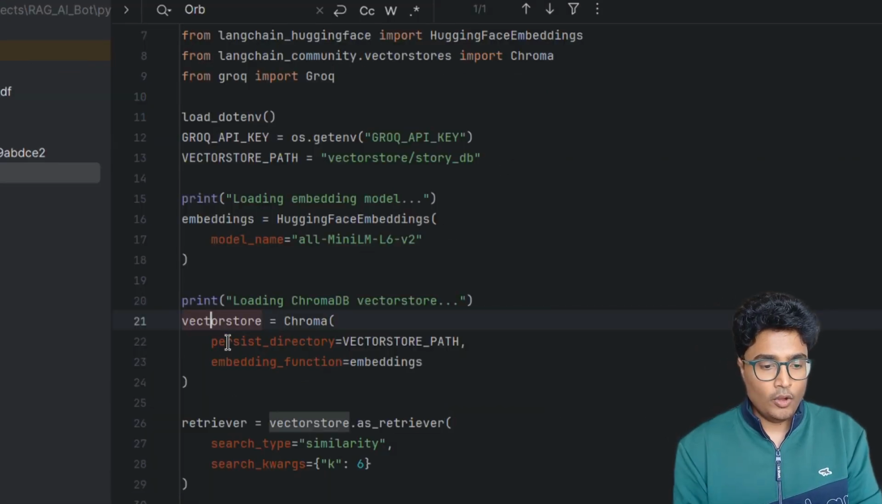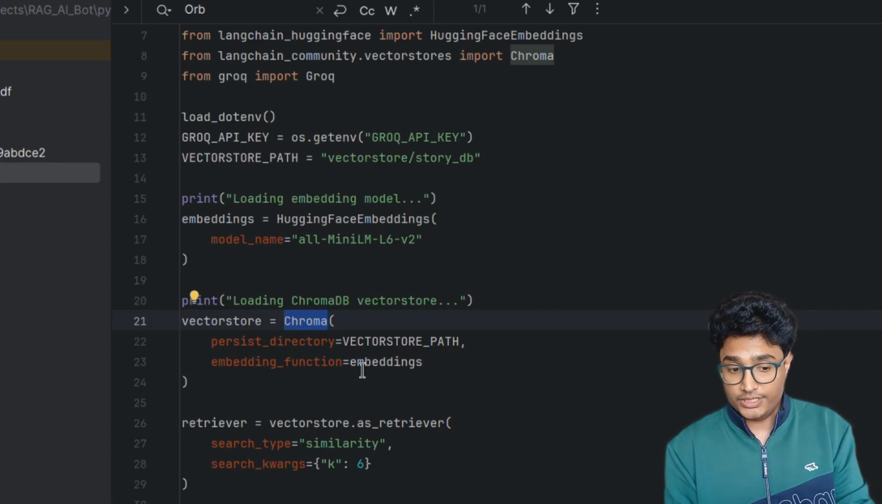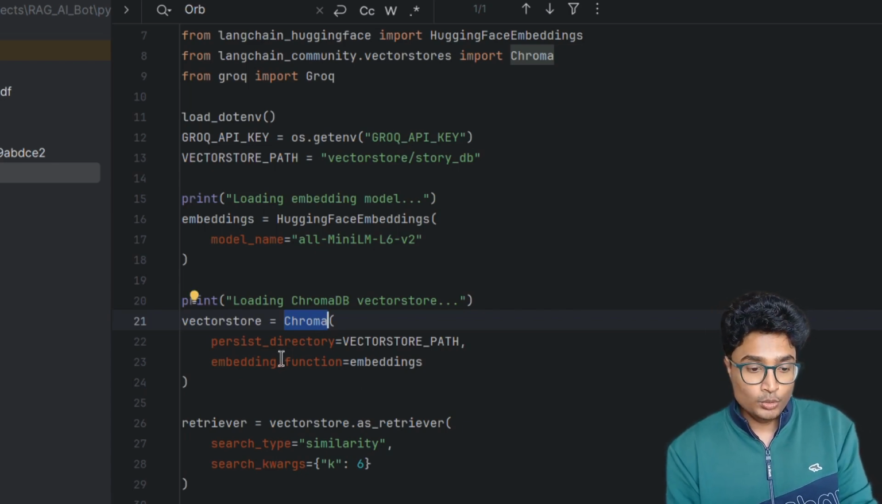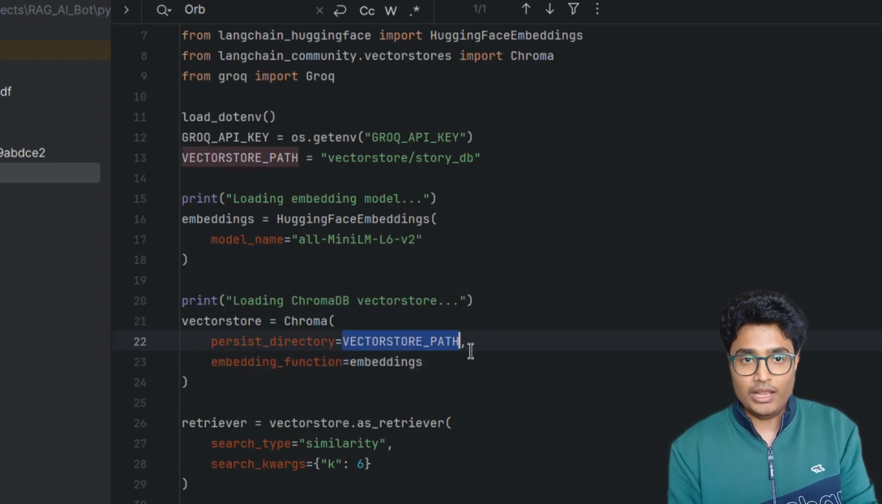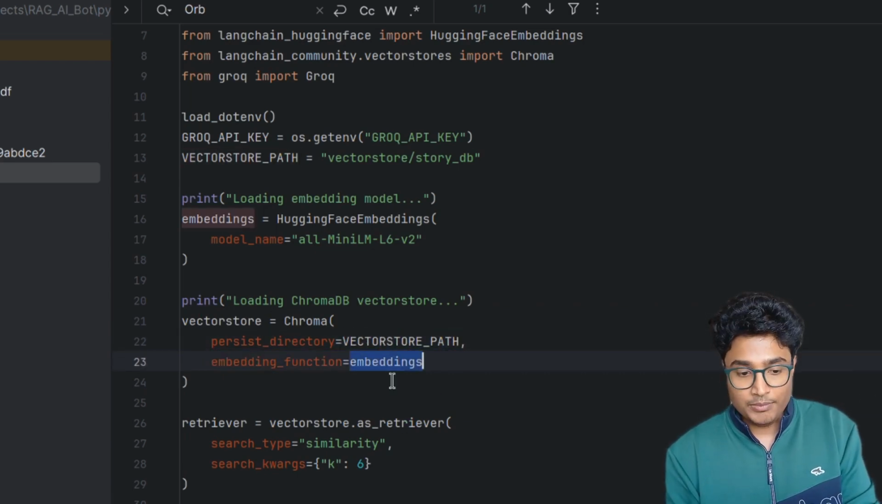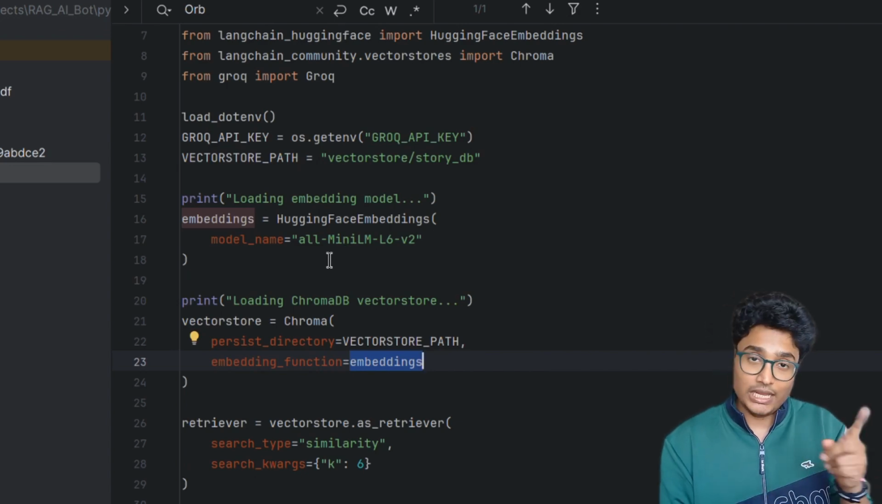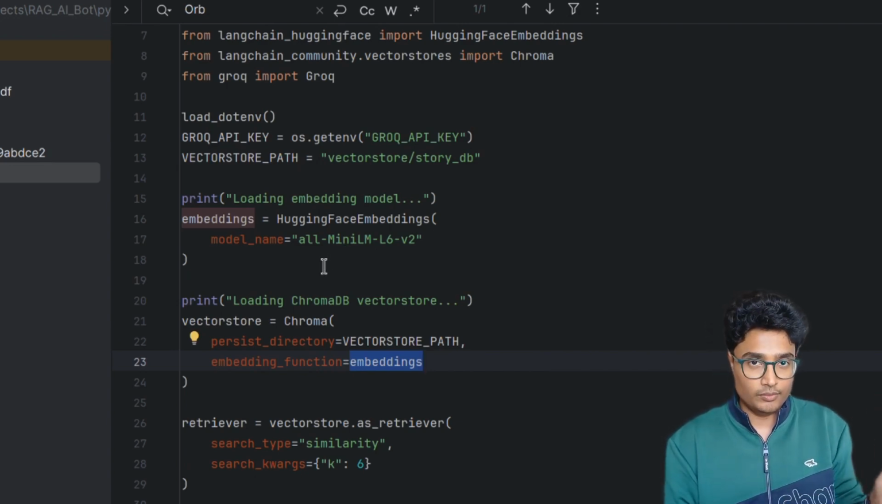Now I am creating an object by calling my vector DB, which is the ChromaDB. Here I'm passing two parameters, which are persist directory and embedding function. Now this is basically the path where all my embeddings are stored, and I am using the embedding model, which is the same model which I will again use to convert the user question into embedding.